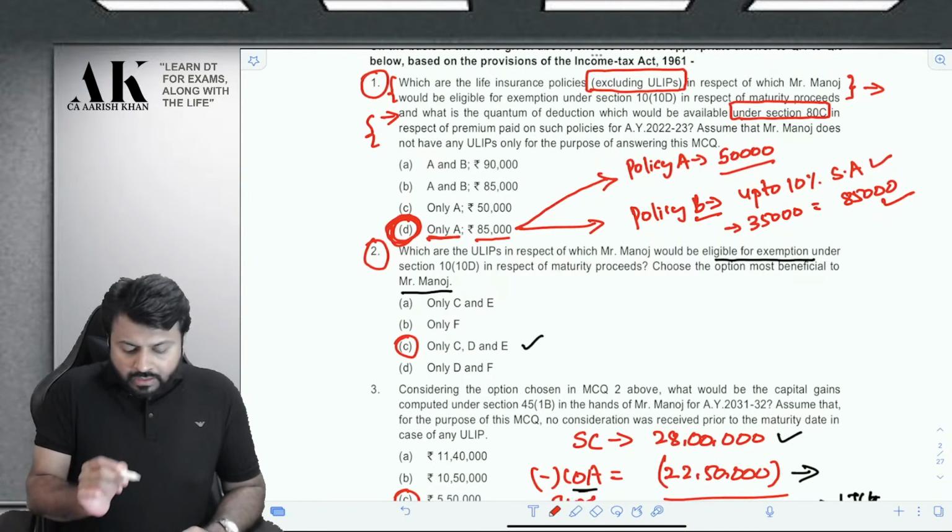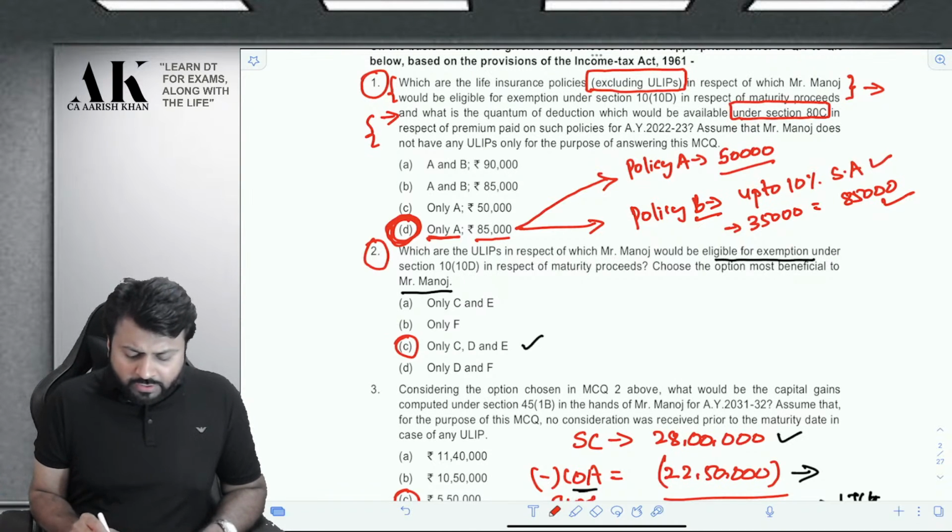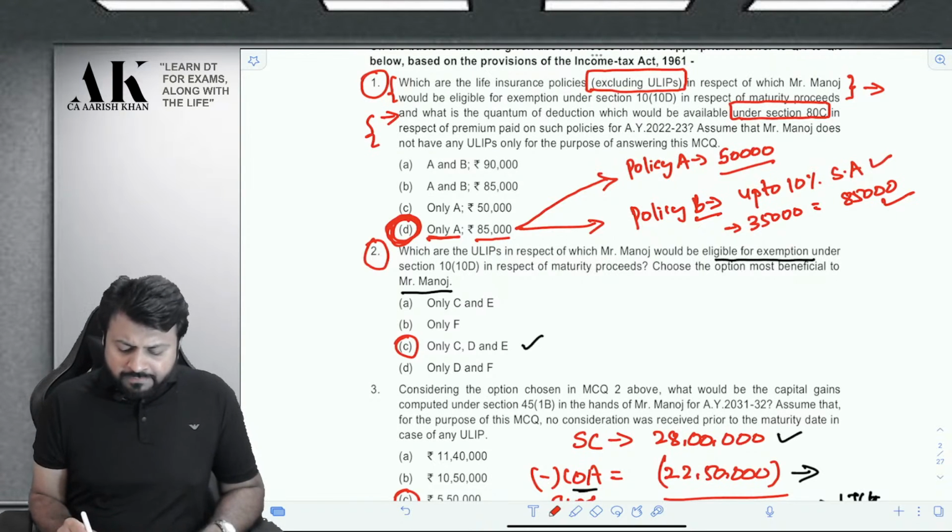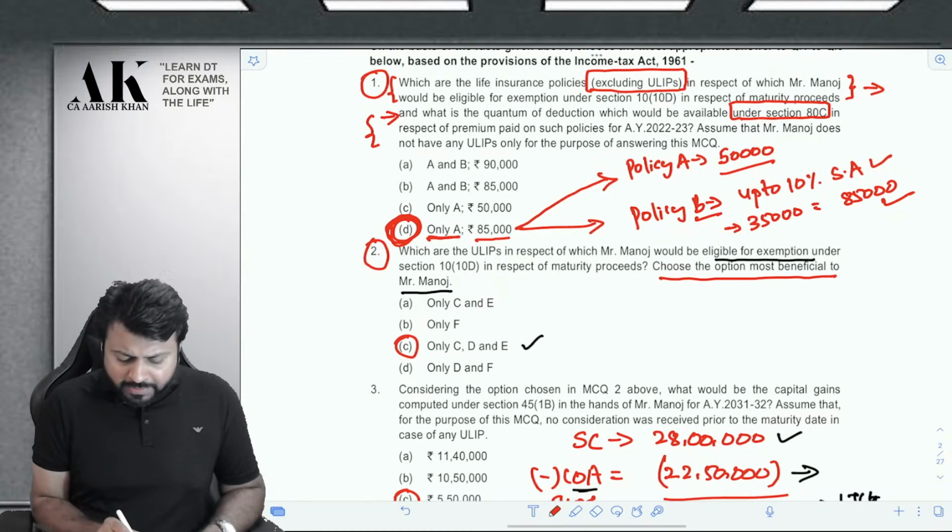Anyways, question number 2. Which are the ULIPs in respect of which Mr. Manoj would be eligible for exemption under 10(10D) in respect of maturity proceeds? Choose the option most beneficial to Mr.